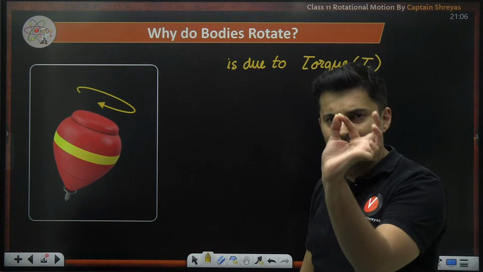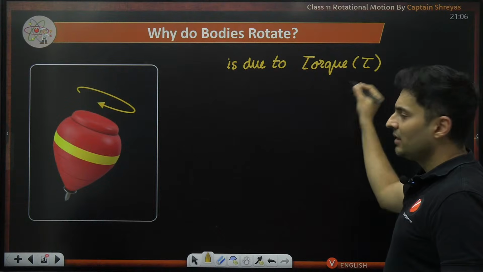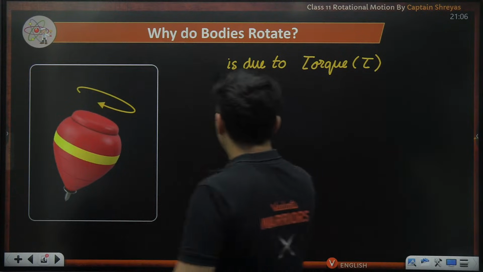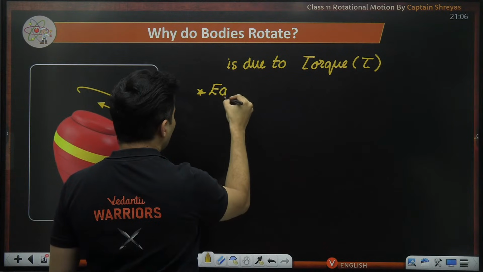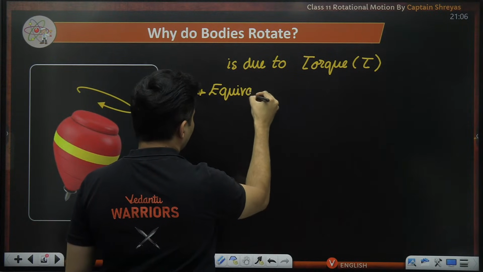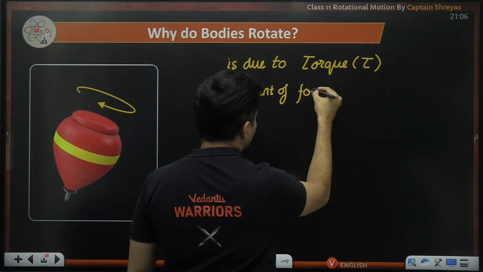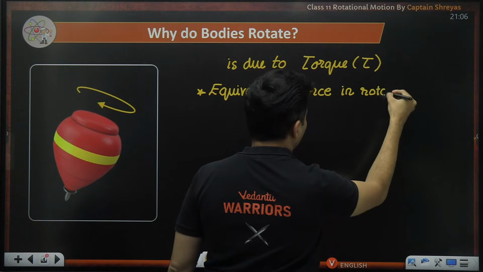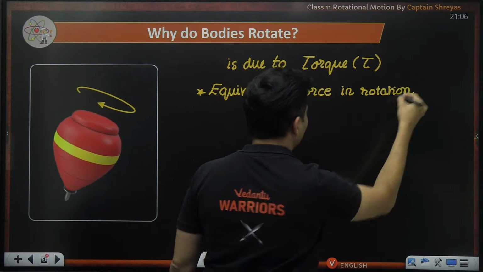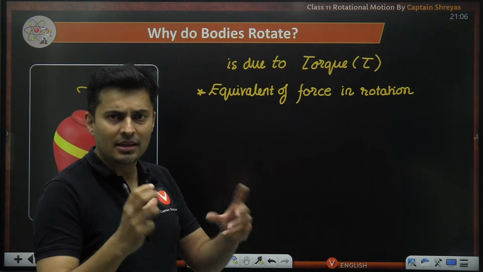A T with a small curve at the bottom like a J, but not so big. That is the symbol for torque. And it is nothing but the equivalent of force in rotation. So what force does in translation, same thing torque does in rotation.